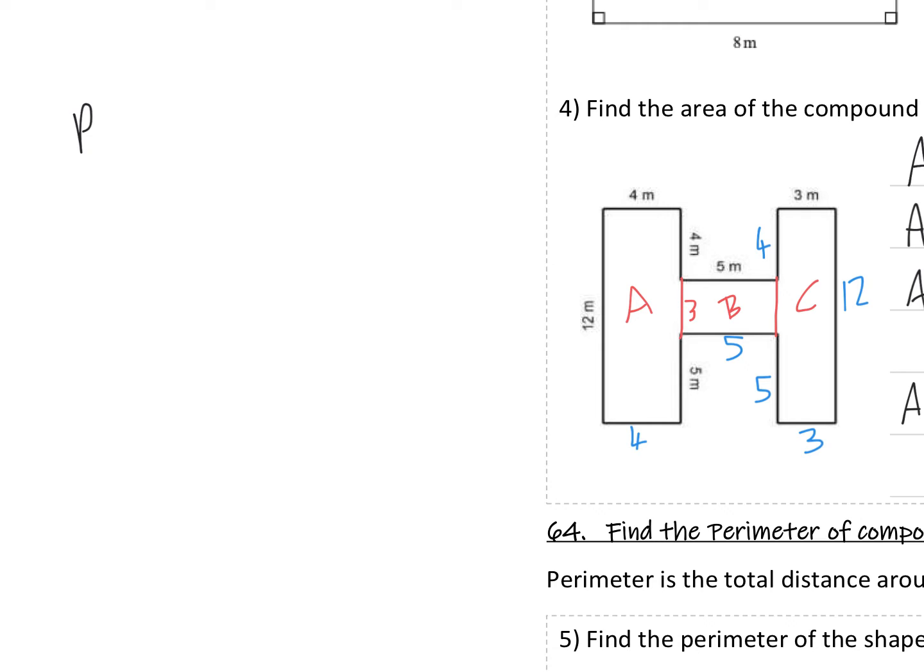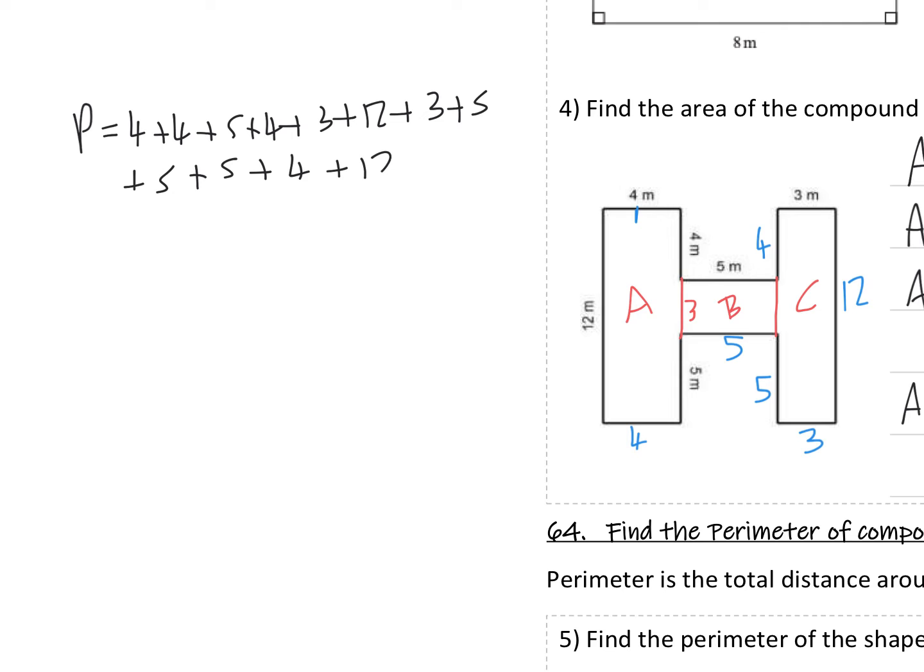These here are not the perimeter, so forget about them. I'm going to start off at this 4 and add them together. So we've got 4 plus 4 plus 5 plus 4 plus 3 plus 12 plus 3 plus 5. I'm going to give up trying to get that in one line. We've got to add another 5, another 5, a 4, and a 12.